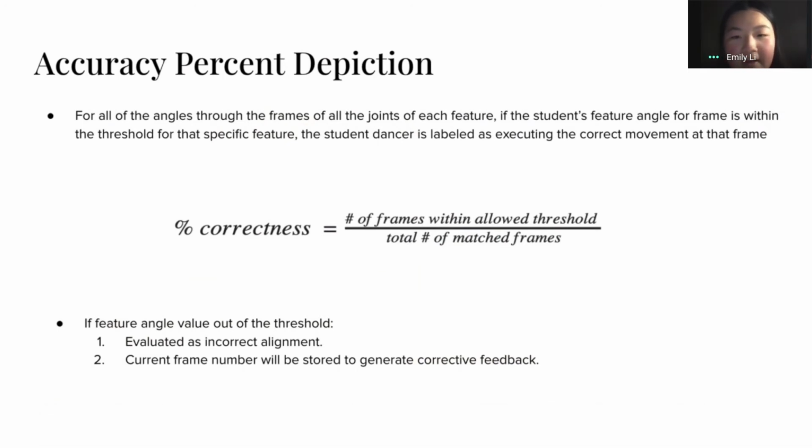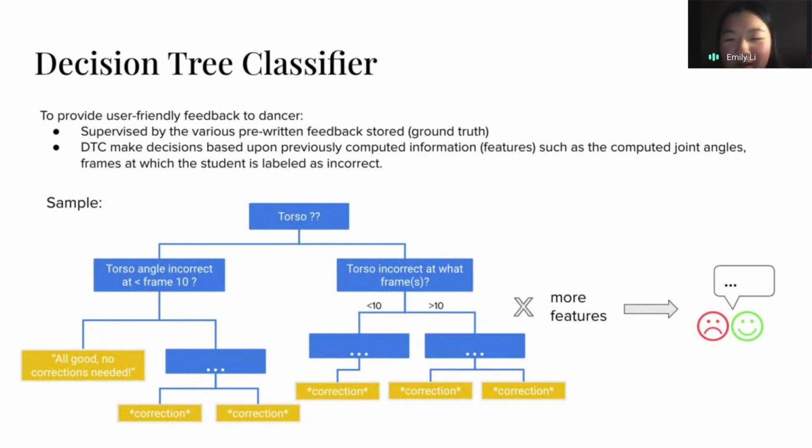But simply evaluating the accuracy percentage for the student dancer is not the most useful feedback. This is why we use decision tree classifiers to store pre-written feedback that is returned to the dancer.